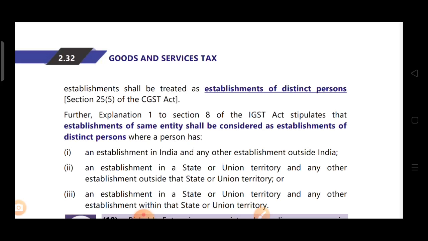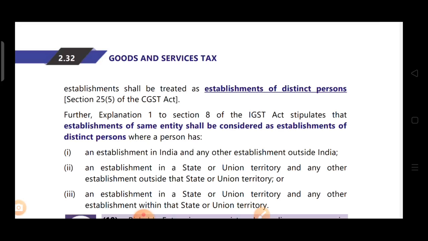Though it is an establishment of the same entity, it will be considered an establishment of a distinct person when one establishment is in India and another establishment is outside India. Suppose ABC and Company has an establishment in India and also outside India. Though it is an establishment of the same entity, it will still be considered an establishment of a distinct person if one establishment is in India and another is outside India.